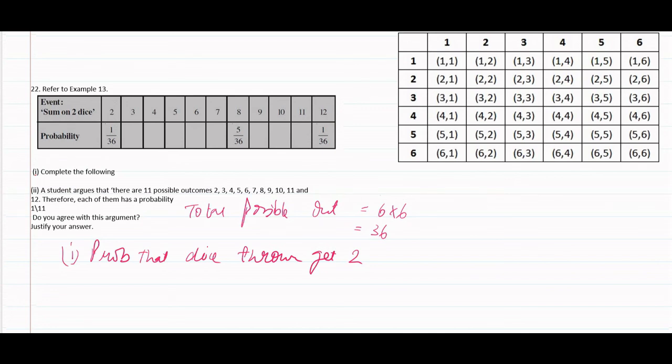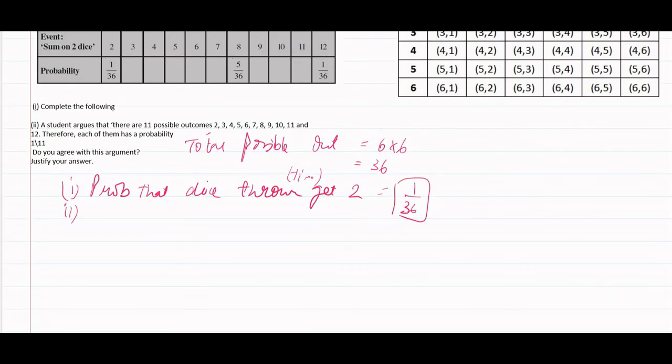So we shall start with 2. Probability that when dice are thrown twice we get 2 is 1 by 11. We shall check. Here I have made a table regarding 2 dice thrown. So probability of getting 2 by throwing 2 dice: only one possibility, 1 plus 1 is 2. So 1 by 36. 1 by 11 is not possible.